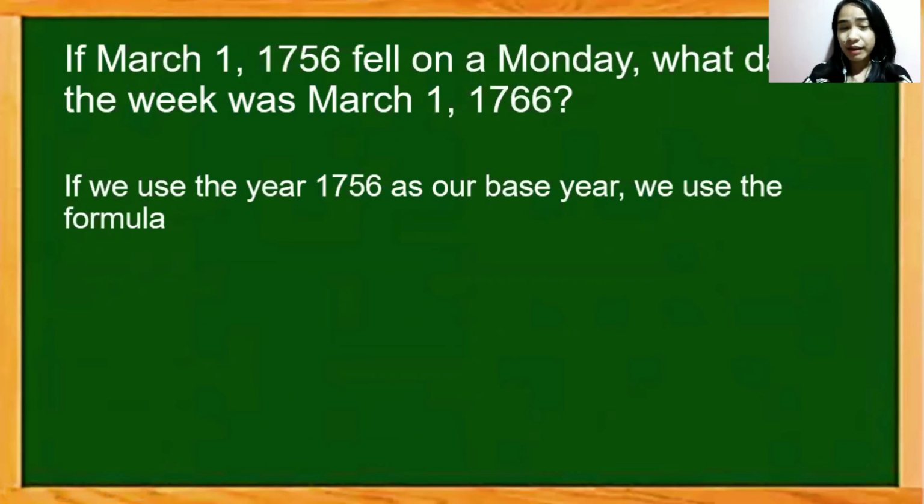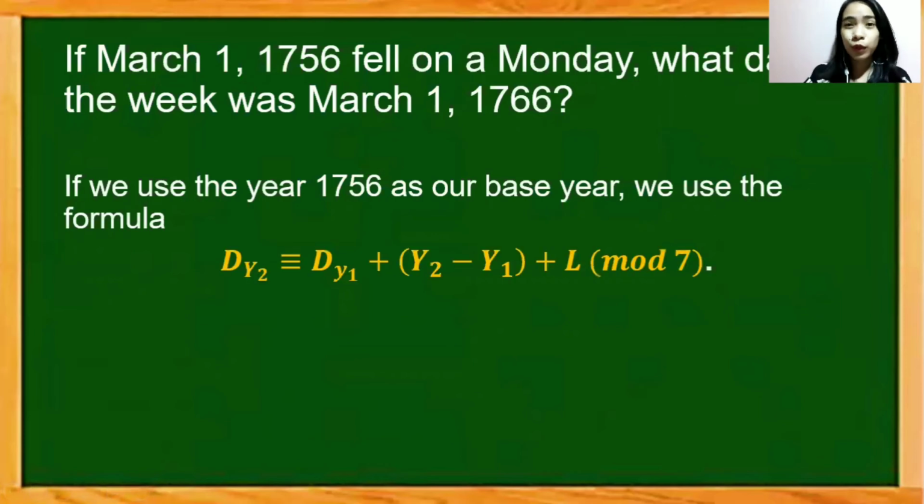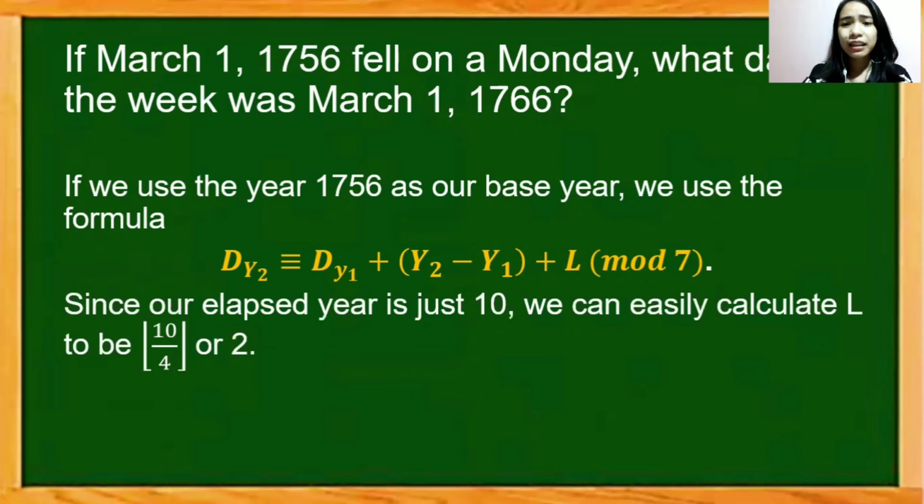So if we use the year 1756, we use the original formula, the one where we did not substitute yet the L and we did not substitute yet our d of y sub 1. So this is our original equation. And it is quite easy to solve for the elapsed year. So that's 1766 minus 1756 is just 10. Now the L is basically how many leap years are there between these two dates. So since the elapsed year is 10, how many leap years are there? Simply the greatest integer of 10 over 4, which is equal to 2.